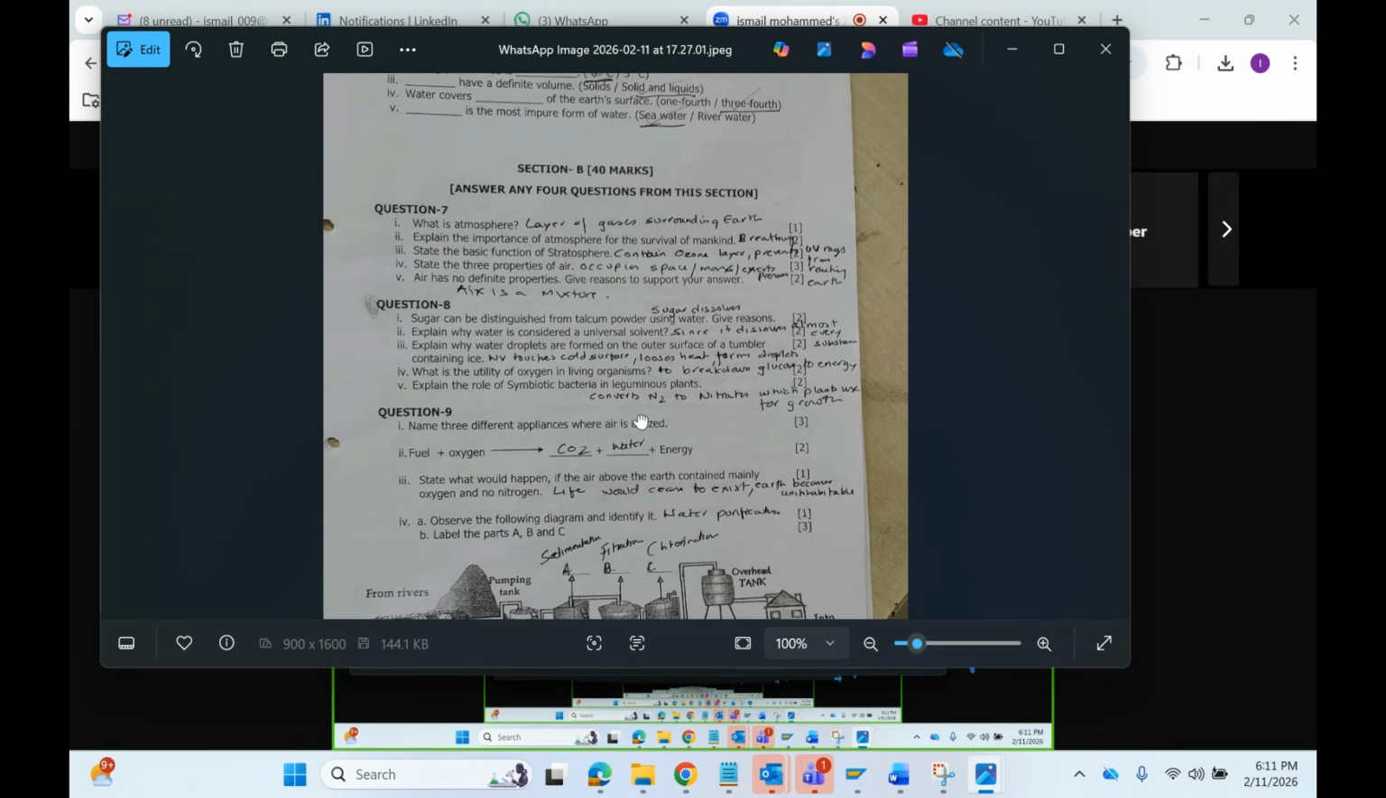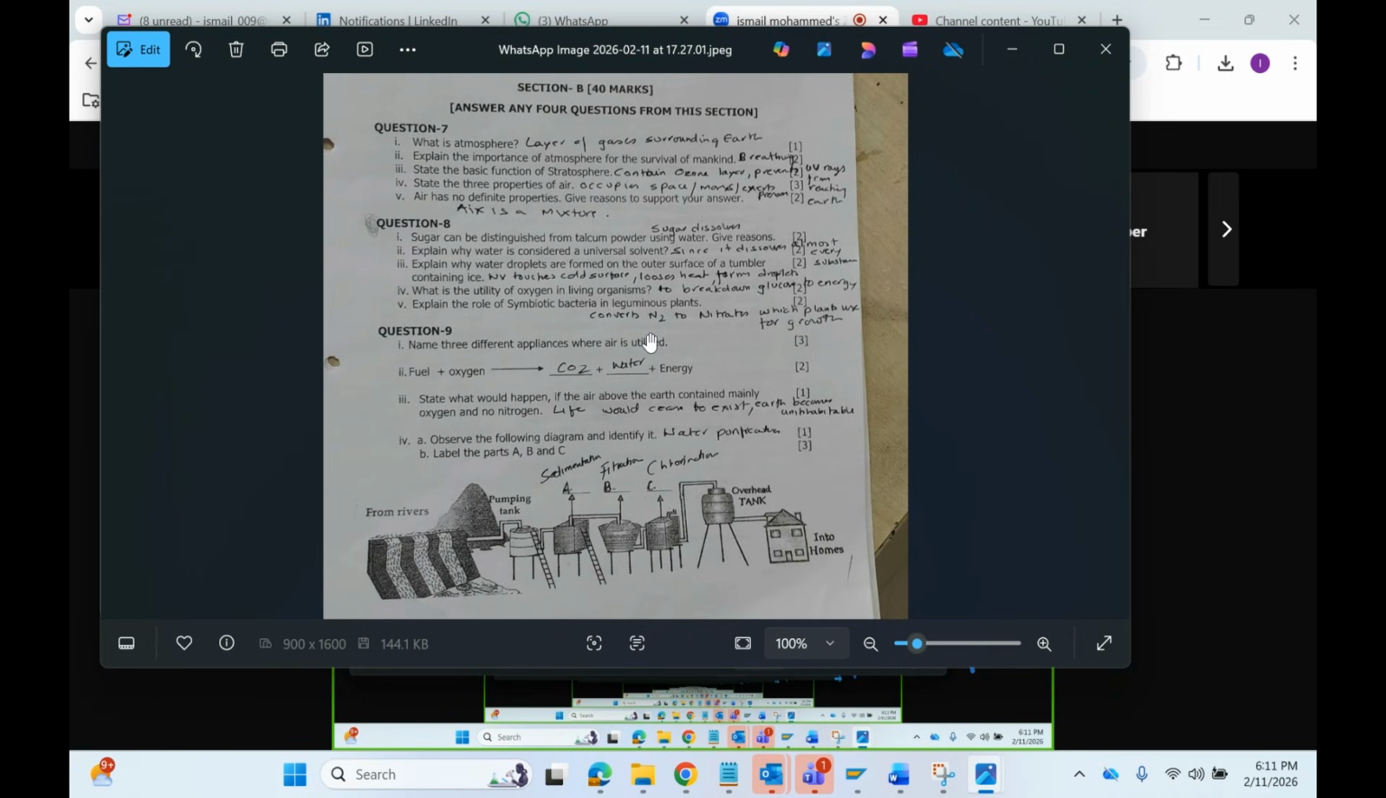Dash has a definite volume. Solids and liquids. Sorry, solid. Liquids also have. Both solids and liquids, not only solids. Water covers dash of Earth's surface. Yes, dash is the most impure form of water: seawater, because it contains a high concentration of salts.